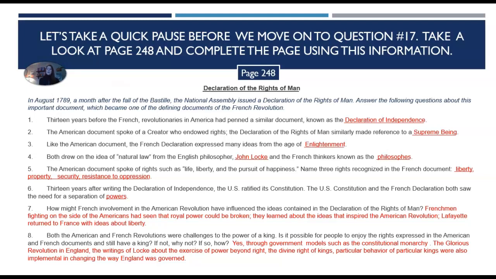13 years after writing the Declaration of Independence, the U.S. ratified its Constitution. The U.S. Constitution and French Declaration both saw the need for a separation of powers.